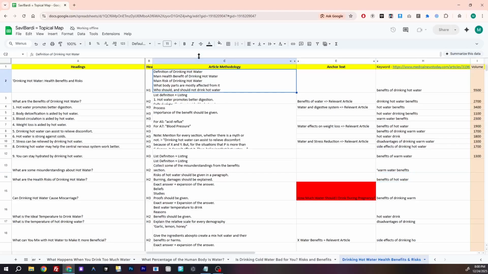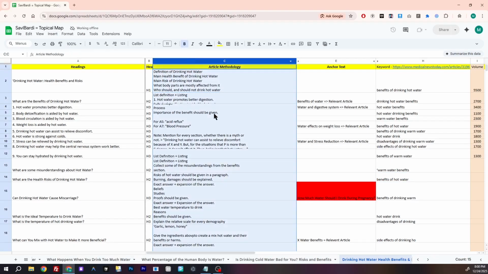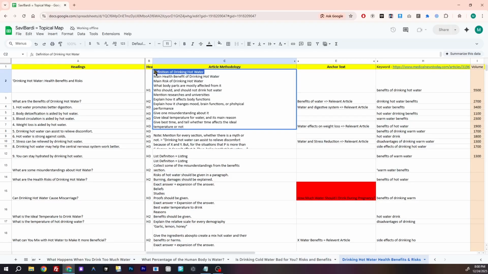In this lecture, we will talk about the article methodology of this specific content brief. We'll directly start with the definition of drinking hot water. Here we give the two perspectives. One is the predicate definition, as in the act of drinking hot water, and another one is the type of water, that is hot water. It's similar to boiled water or a state of being hot or something similar.